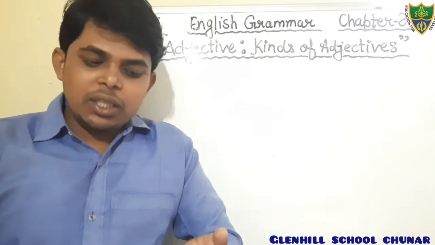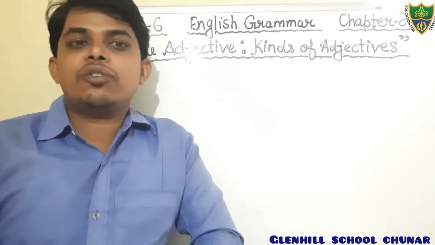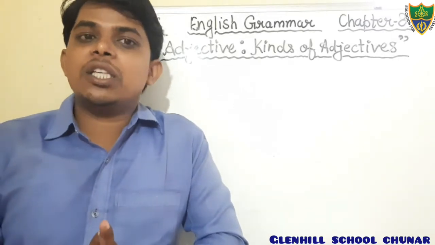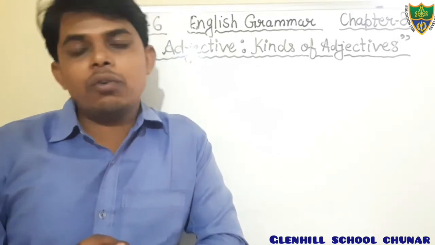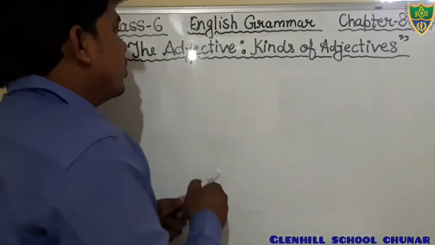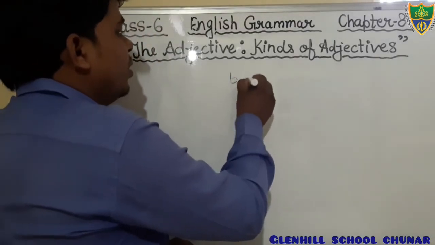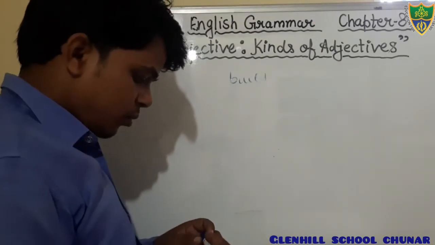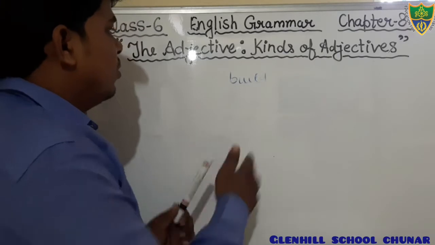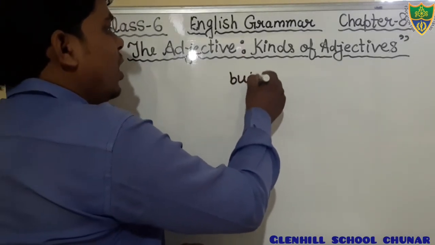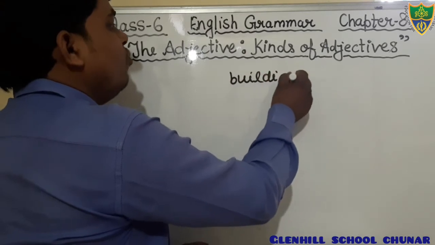We have already discussed the adjective of quality, dear students, in which I told you that adjective of quality tells us the quality of a noun or pronoun in the given sentence. For example, suppose there is a building, B-U-I-L-D, this is a noun.